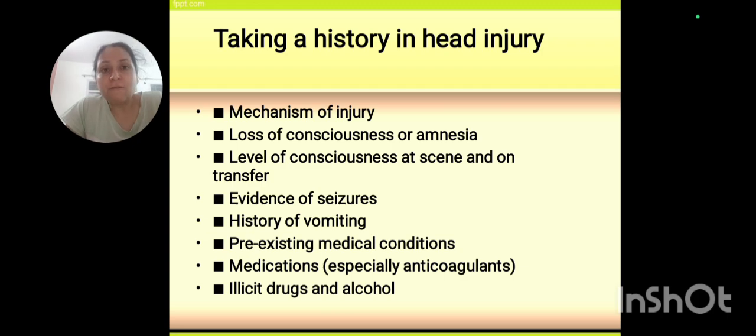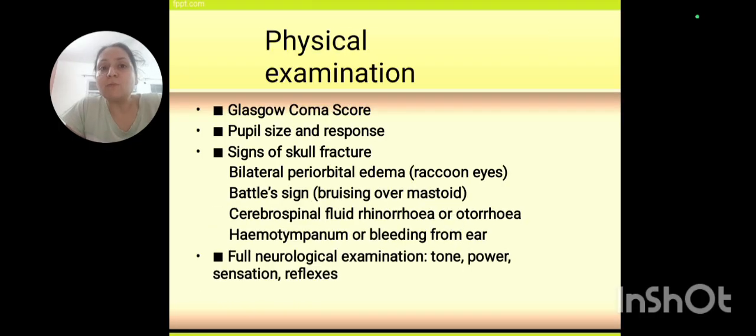Then level of consciousness, whether there is amnesia. The level of consciousness of the person is very much important, whether the person was conscious enough after the injury, or whether he lost his consciousness. Level of consciousness at scene and on transfer is also important, whether he was alert or not while being transported to the hospital, or he lost his consciousness. Evidence of seizure, whether there were any fits, or any history of vomiting, projectile vomiting, or headache, or any pre-existing medical condition which needs to be taken care of, and any medications such as anticoagulants, or any usage of drugs or alcohol. So this kind of history taking is very much important.